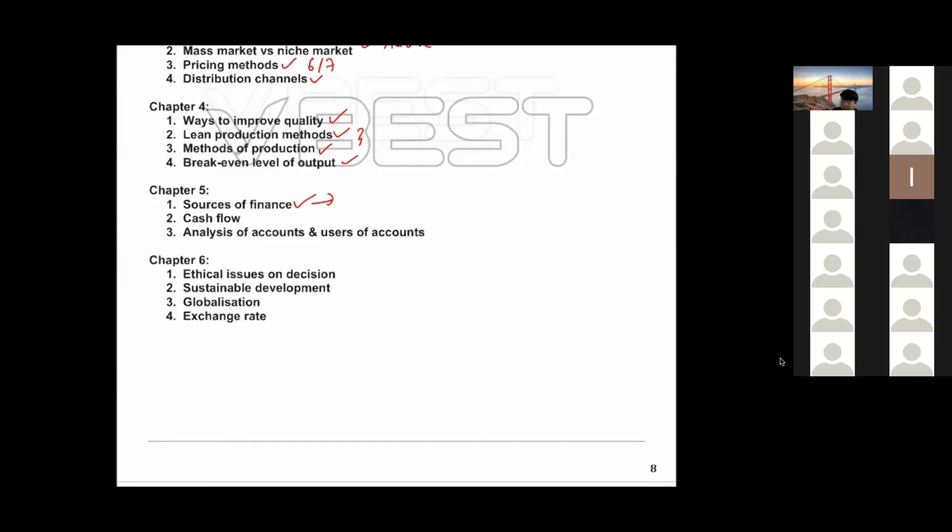Okay, and we have cash flow. You must know how to calculate: inflow, outflow, net cash flow, opening balance, closing balance. The closing balance is carried forward to the next month as the opening balance. Why is cash flow not the same as profit?